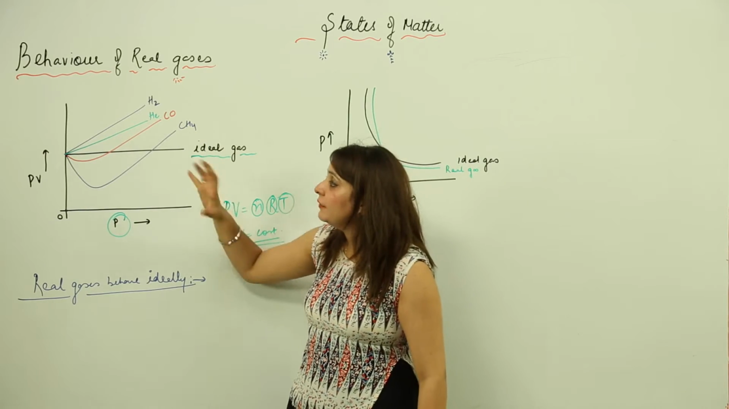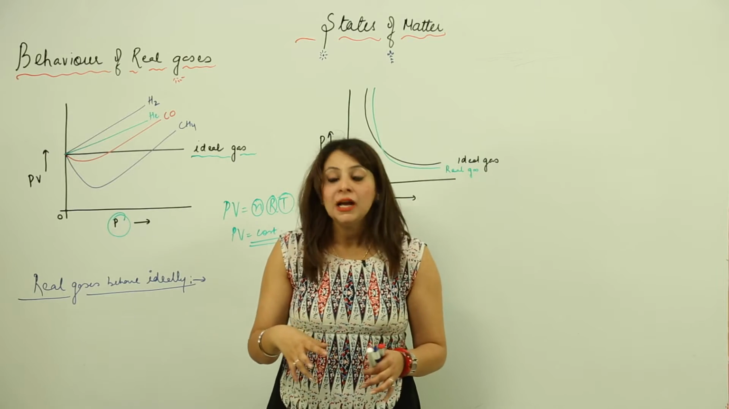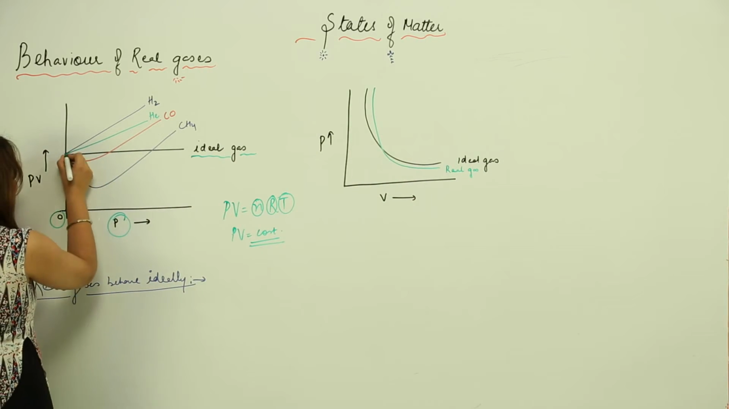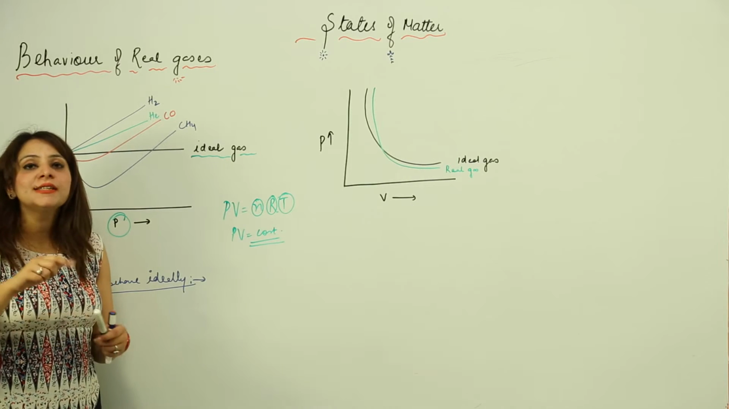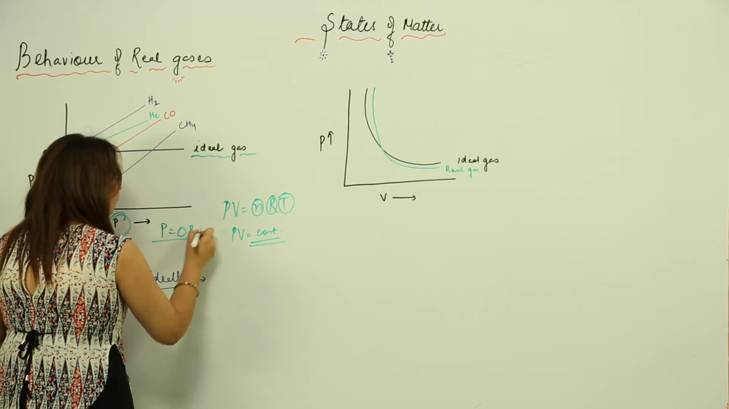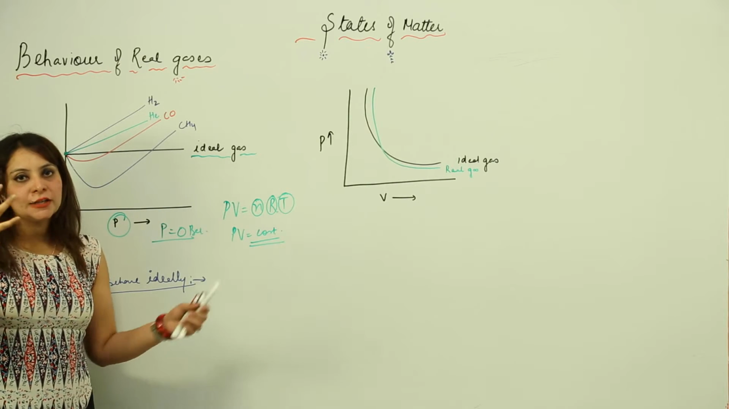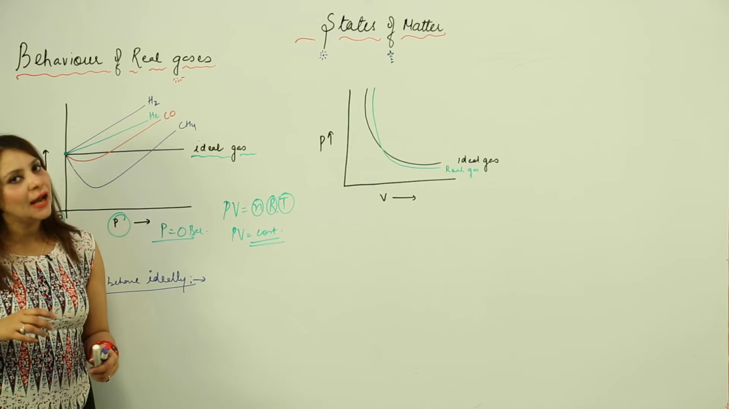But we have a certain point where they are actually coinciding, and that point is when the pressure is 0. As you can see, they all originate from the same point. So that means when the pressure is 0 bar, real gases are somewhat showing an ideal behavior. They are actually coinciding at that point, that means they are behaving ideally.